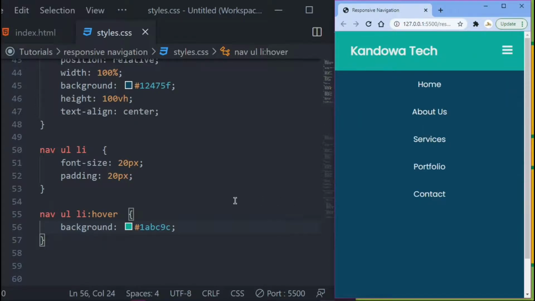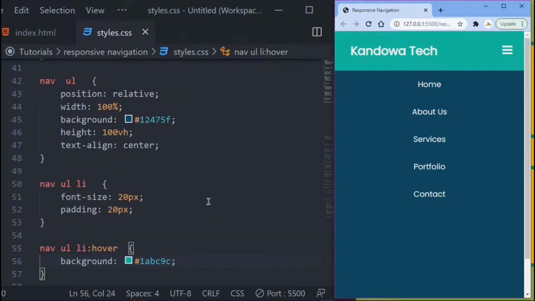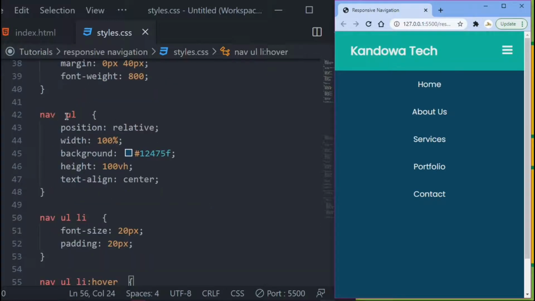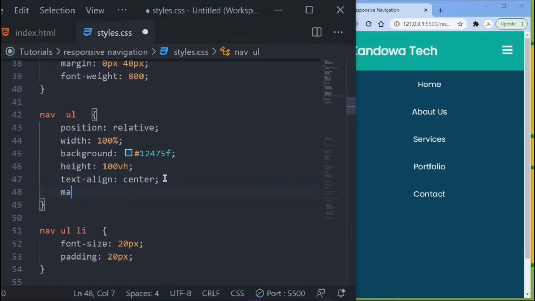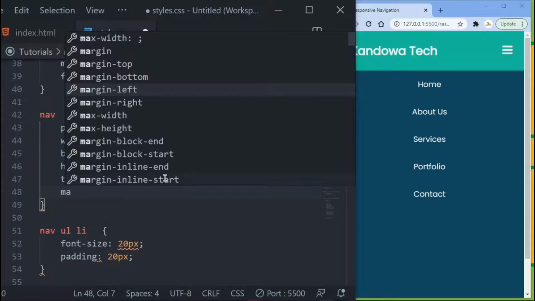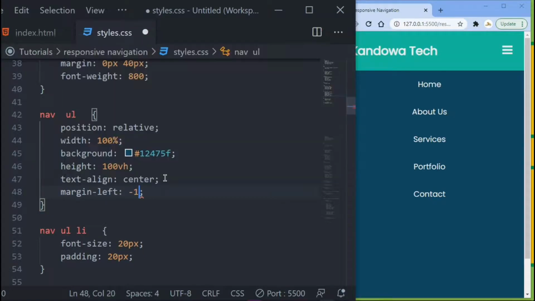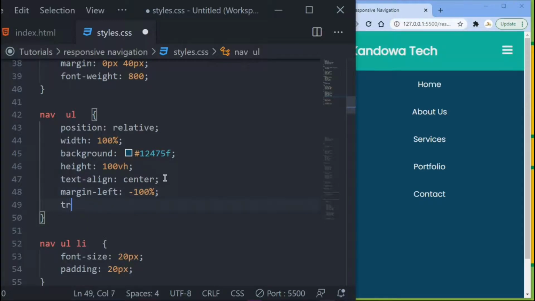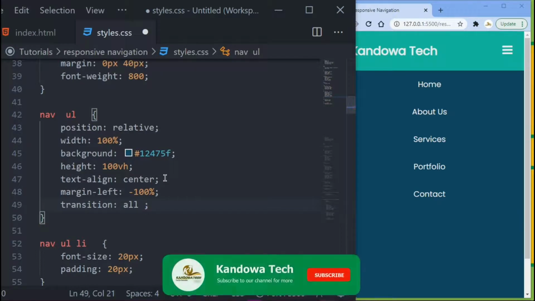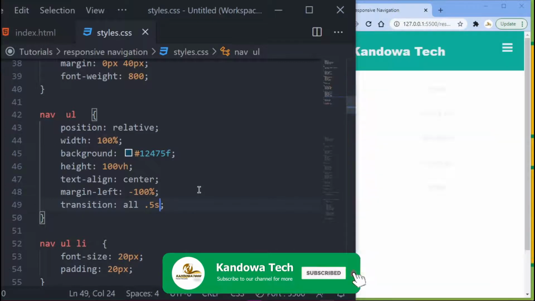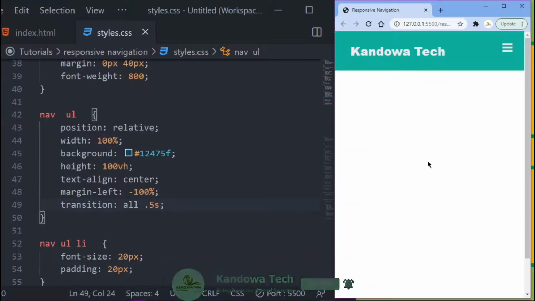Right, so what you have to do is just come up here and then come inside your nav ul there. I want to come down here and then just give it some margin to the left. Let's set it to negative 100%. Right, and then the last thing I want to add here is a transition. Let's just set it to all, and then I want it to last, let's say, 5 seconds. Right, and then if you save this, you see your navigation has now disappeared. Right, you got it right there, perfect.